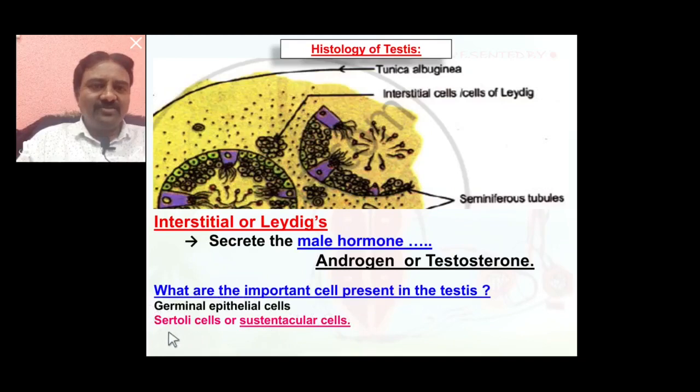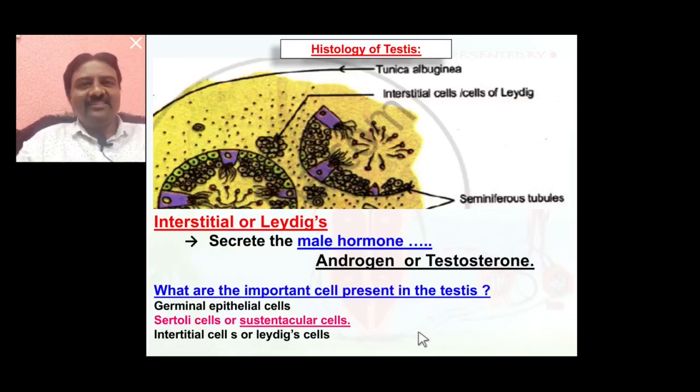These two types of cells are present inside the seminiferous tubules, and interstitial cells or Leydig cells are present in between two seminiferous tubules of the testes and secrete the male sex hormone known as androgen or testosterone. So these three cells are the most important cells in the testes. So here we clearly discussed the histological structure of the testes.